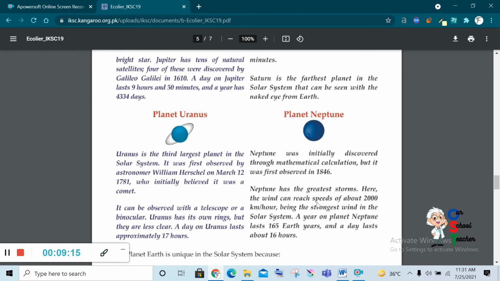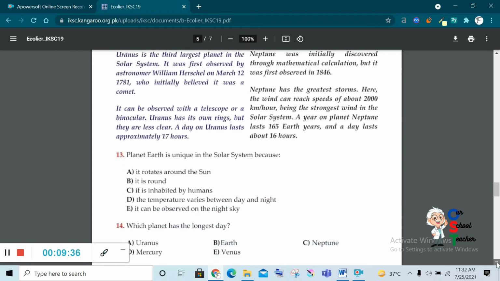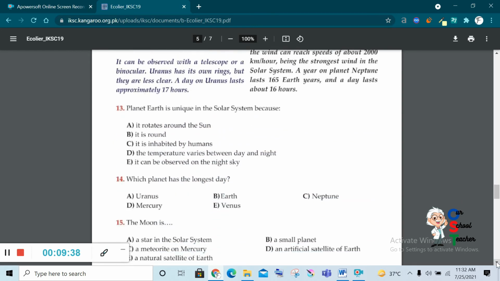The wind can reach a speed of about 2000 km per hour, being the strongest wind in the solar system. A year on planet Neptune lasts 165 Earth years and a day lasts about 16 hours. When you want to calculate in Martian years, I will tell you how you can do it.